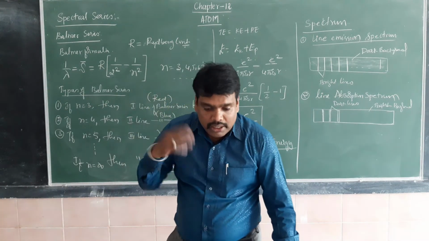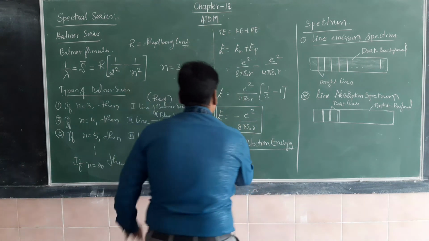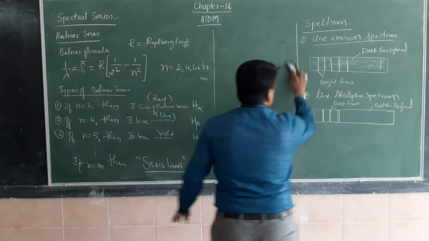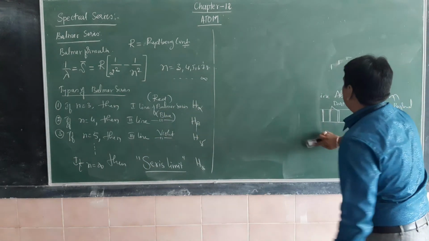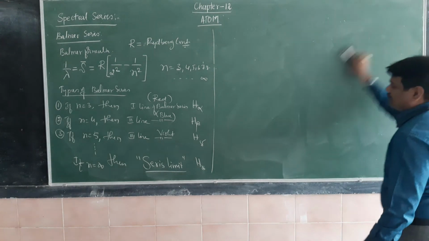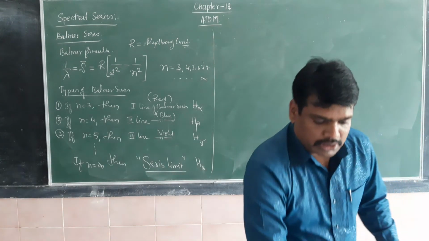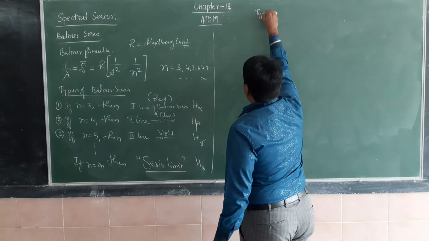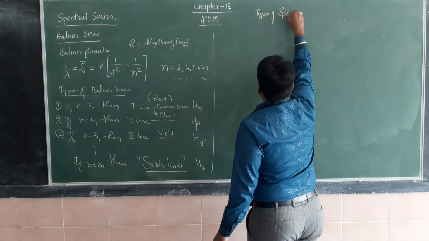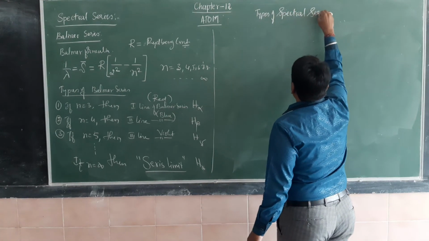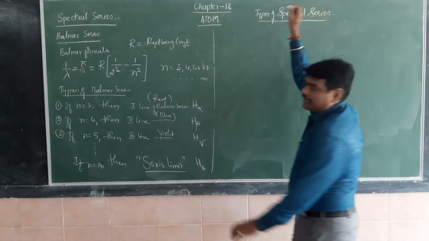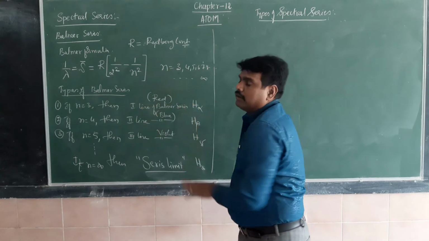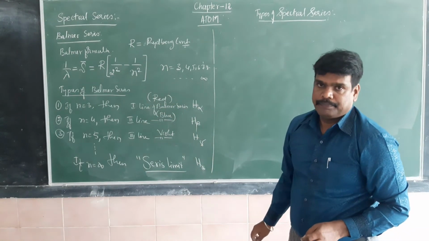After the invention of this spectral series, different spectral series were invented later on, but the first spectral series was invented by Balmer. There are mainly 5 types of spectral series. The first was invented by Balmer, that's why it is called the Balmer spectral series.